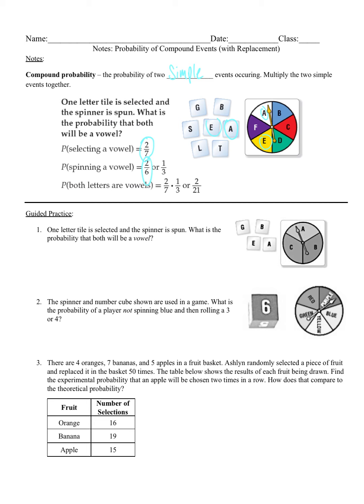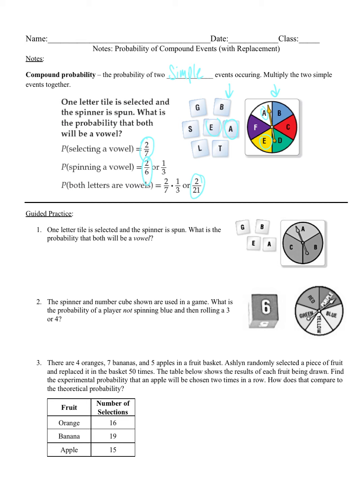So we have 2/7 times 1/3. How do we multiply fractions? Straight across, right? So 2 times 1 is 2. 7 times 3 is 21. So we get 2 over 21. So that's our probability of selecting a vowel from both the tiles and the spinner.